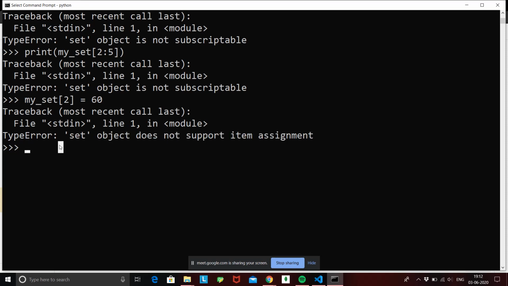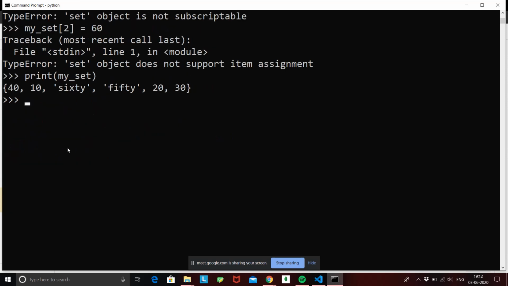Fine. So for now, if I print my set, this is basically my set, right? We said that we can add and remove items. So let's try to add something to our set. If we do set name dot add, and what do we have to add? Suppose I want to add 70 to my set.